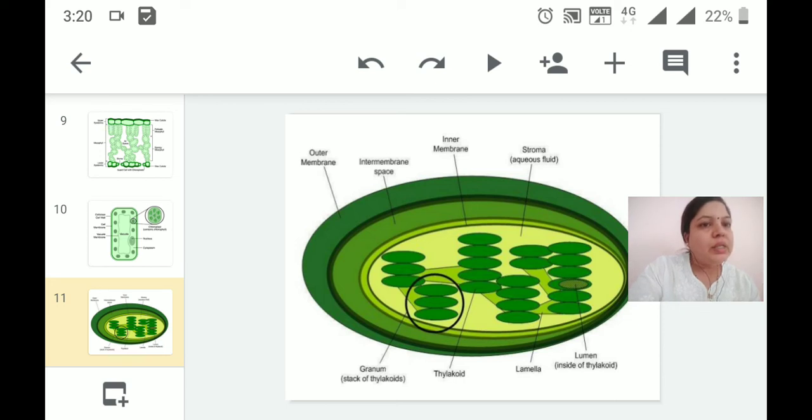The singular is granum, and the complete content of granum inside the chloroplast is known as grana. And then there are lamellae, actually known as stroma lamellae. So stroma lamellae connect two grana with each other. Then stroma is the aqueous fluid, the empty space you can see, which is present inside the chloroplast and filled with aqueous fluid. Then the thylakoid is a coin-shaped structure arranged one above the other to form a granum.